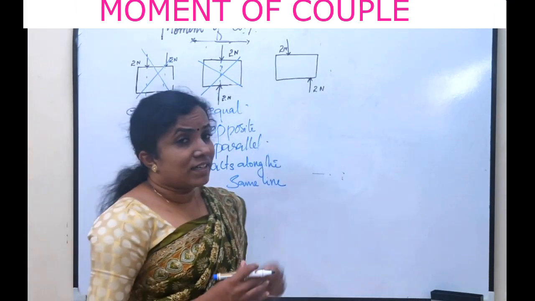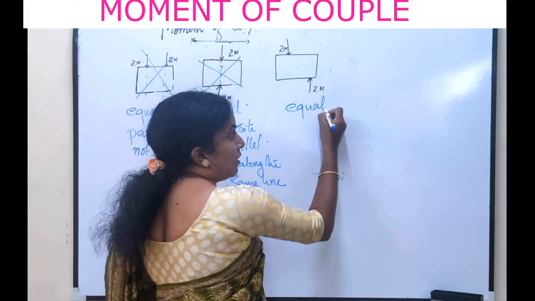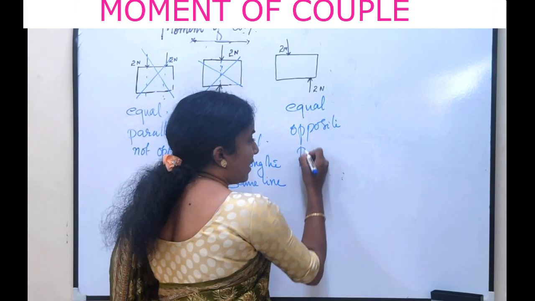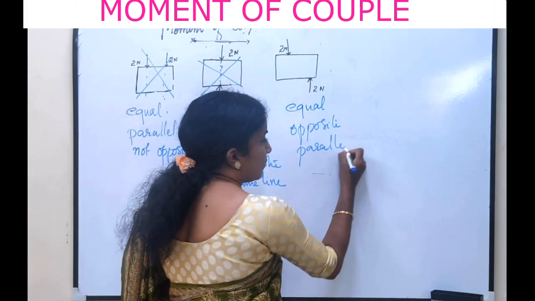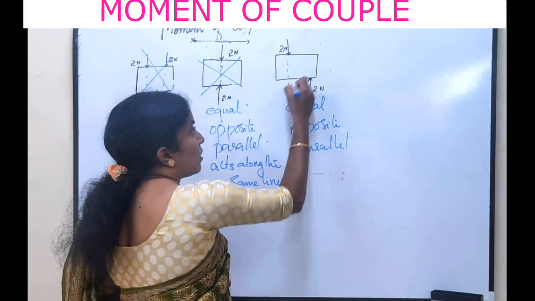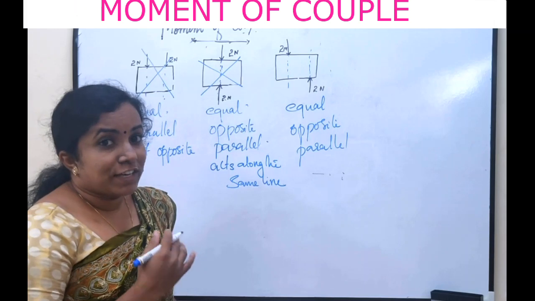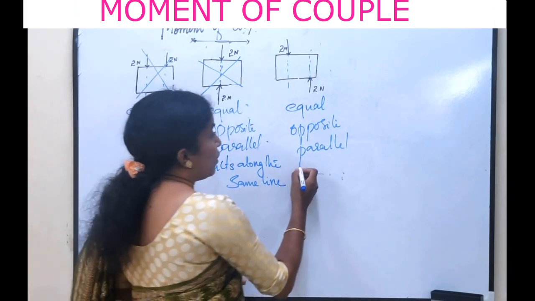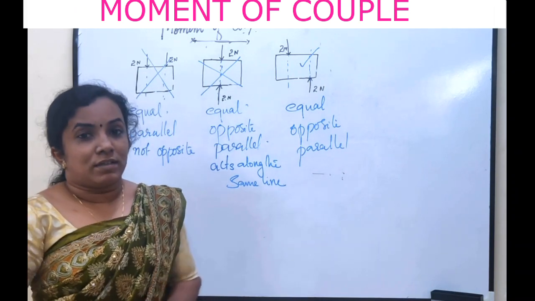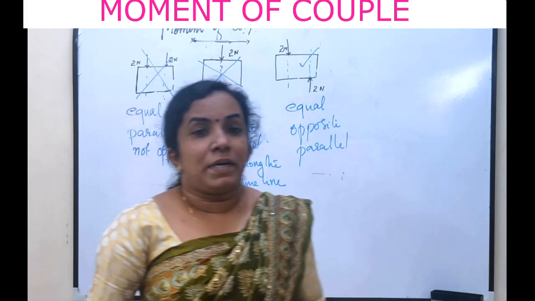Now here in the third diagram, two forces are there. They are equal, opposite, parallel. And what about the line of action? The line of action is different, is it? So here the forces form a couple. So this type of forces are called a couple of forces.